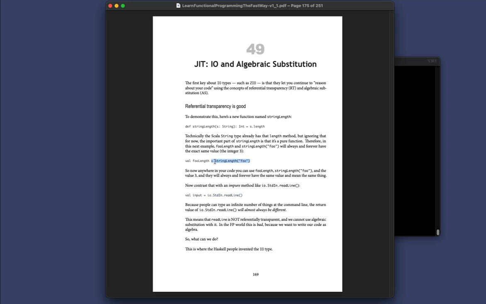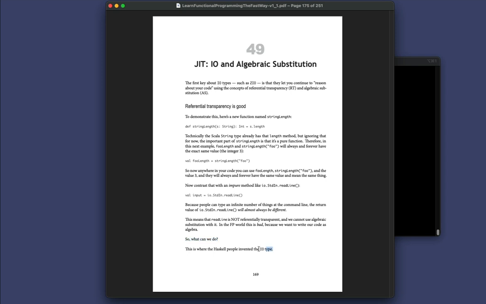And because this is pure, as I noted before, we can use algebraic substitution with it, but we cannot use algebraic substitution with something like readLine, which is impure. And in the functional programming world, this is bad because we want to write all of our code as algebra. So the question became, what can we do? And that's where Eugenio Moggi came up with, or invented, this concept of applying the monad to programming.